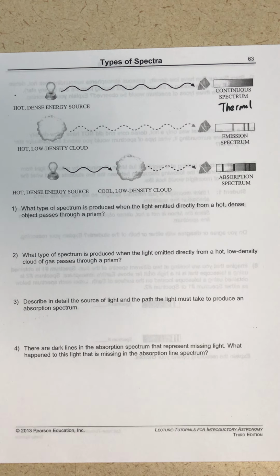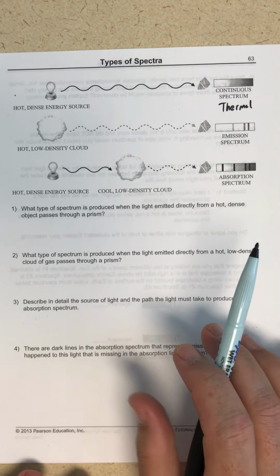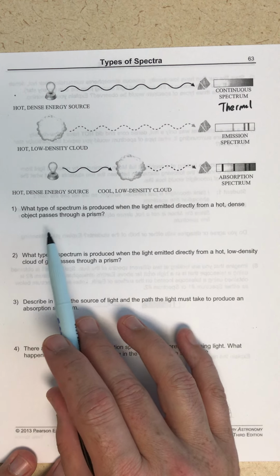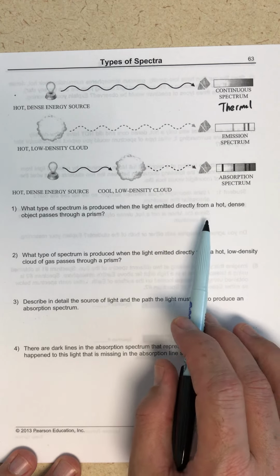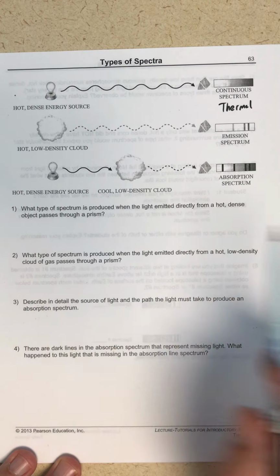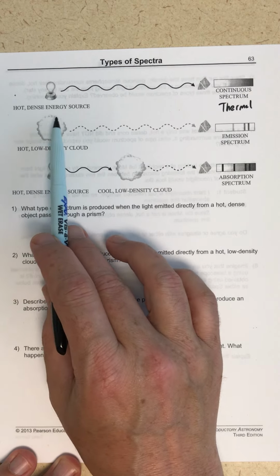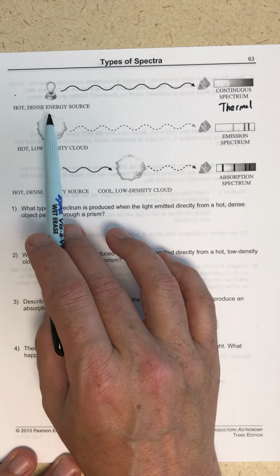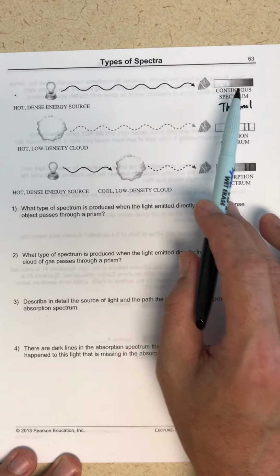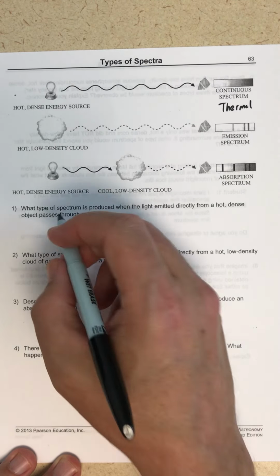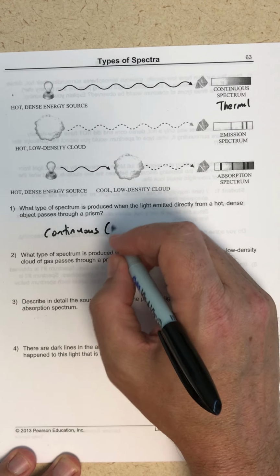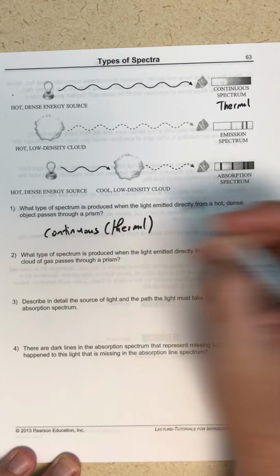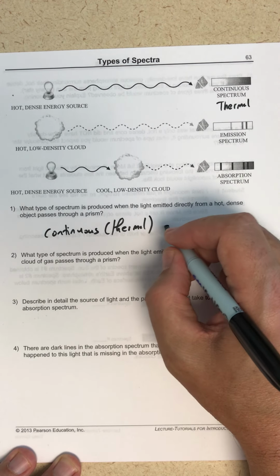So we're going to talk about how each of these spectra is generated. What are the conditions? Question 1: what type of spectrum is produced when light emitted directly from a hot, dense object passes through a prism? So we have a hot, dense energy source, and that light is passing through a prism. That is the top case that gives us our continuous, or thermal, spectrum.